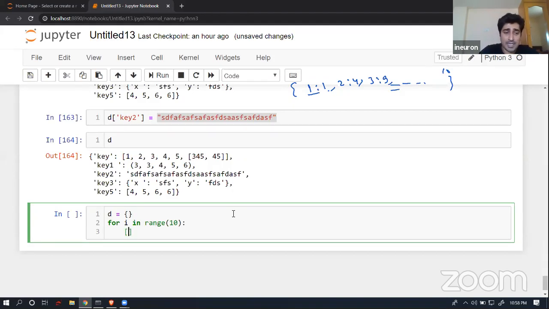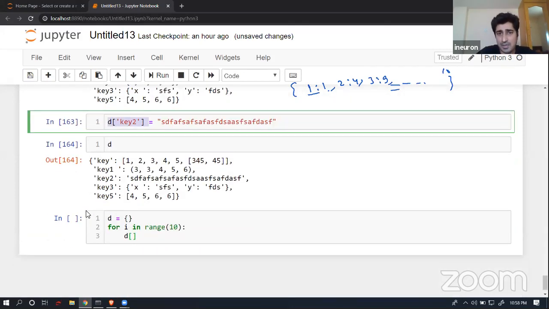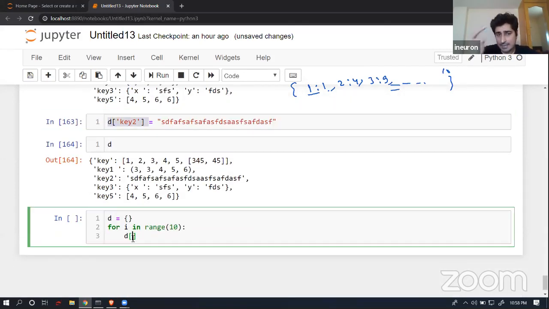And then what I'm trying to do is, as we have already discussed, if I have to add a new key, it's simple, I'll just give a key pair. As a key, I can give an integer i itself over here, and as a value I can give i ** 2. As we all know, double star is the notation of the square. Single star means multiplication, double star means square, or not a square, I would say power basically.